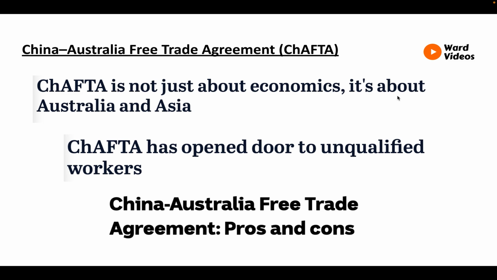Though, a separate Sydney Morning Herald investigation titled CHAFTA has opened doors to unqualified workers in 2016. In one specific instance, Chinese workers agreed to work for less than $10 an hour, a sum that is illegal in Australia, but more than double the average wage paid in China for six days a week. The concern of the SMH is that immigrant workers are being exploited and it undermines the economic fabric of the country.